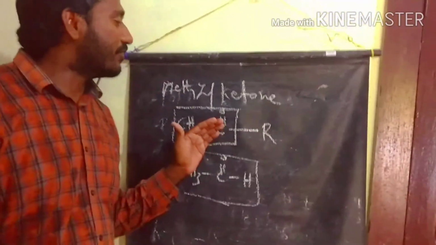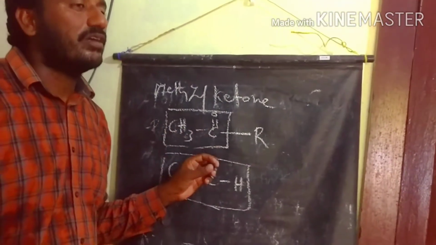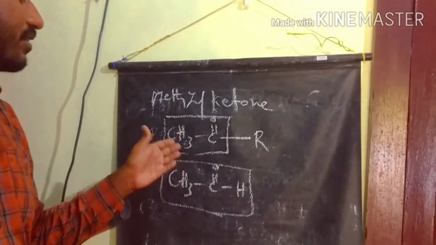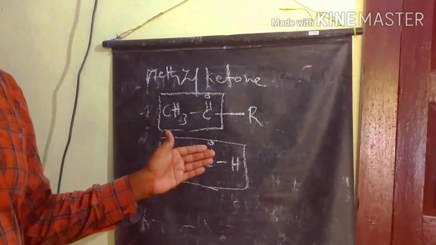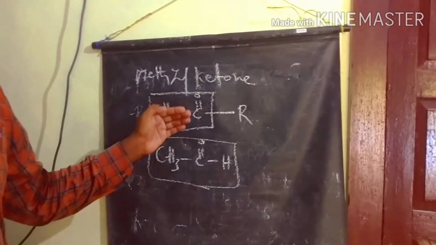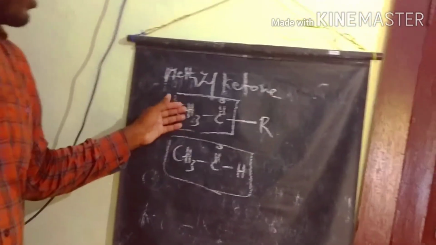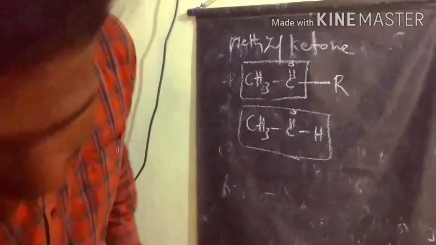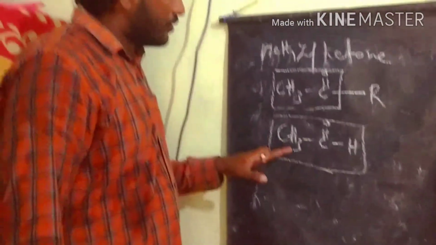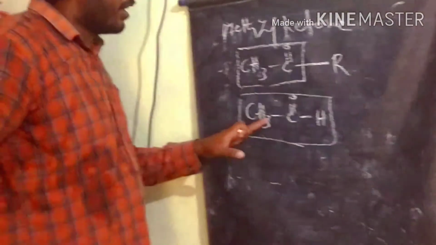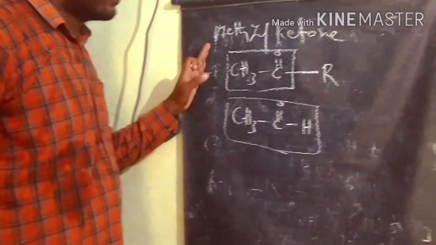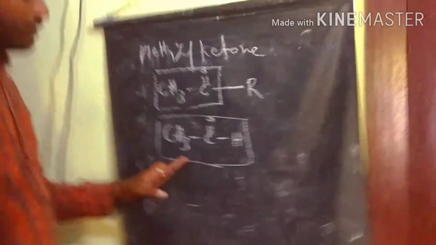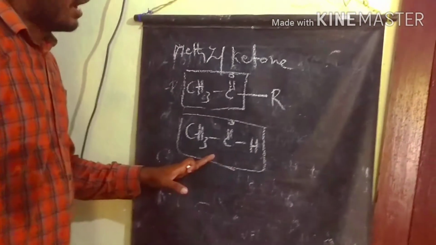This is also called the iodoform test. The reaction with iodine in a basic medium gives iodoform, a light yellow precipitate, to identify methyl ketones. So all aldehydes do not give the iodoform test, except acetaldehyde, because acetaldehyde has a methyl ketone group, CH3CO. That's why it gives the iodoform test.